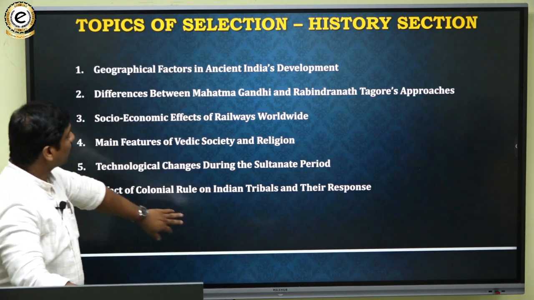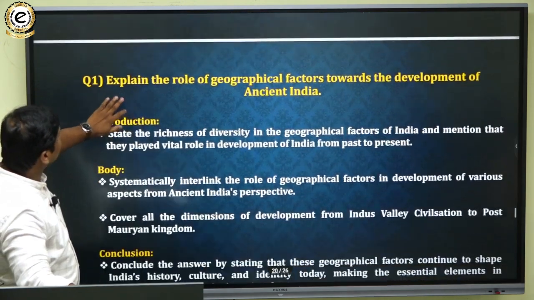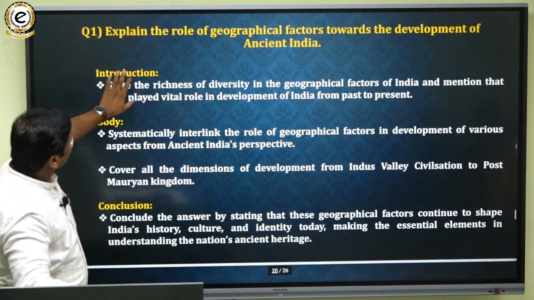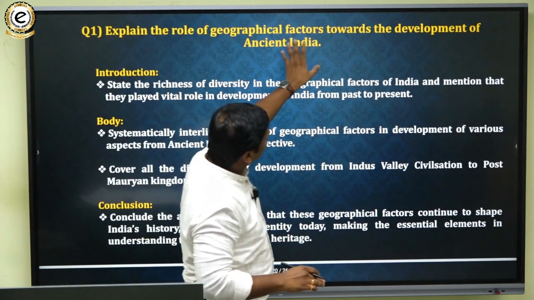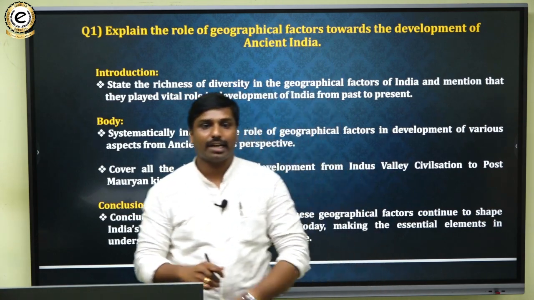Okay, if you see the first question, explain the role of geographical factors towards the development of ancient India.